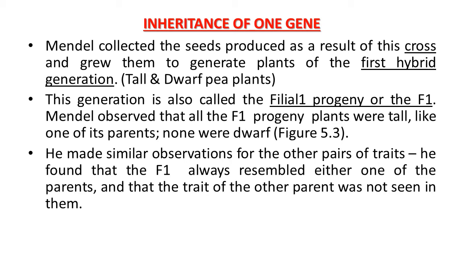So it is a general observation by Mendel for the other pairs of traits also that the F1 always resembled either one of the parents. At that time no new trait or characteristic was observed. Then we can say first the parents, then cross pollination is induced, and the progeny is known as filial one or F1 generation. Again among the F1 generation self pollination was induced, and the next progeny is known as the F2 generation or filial 2 generation.